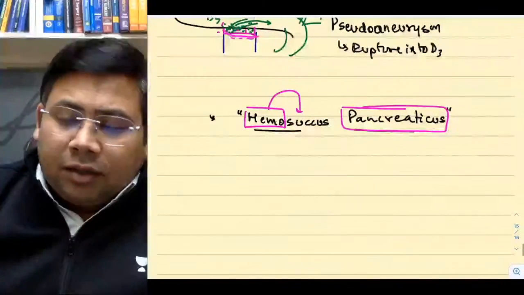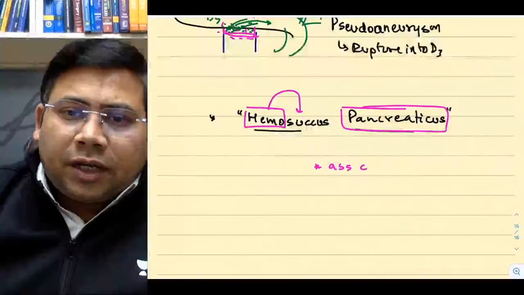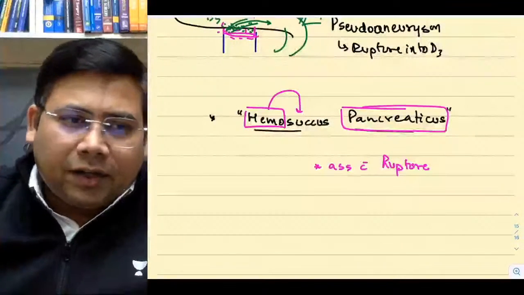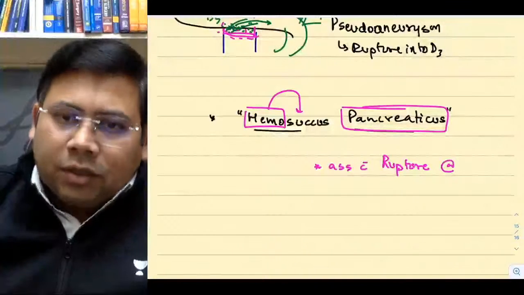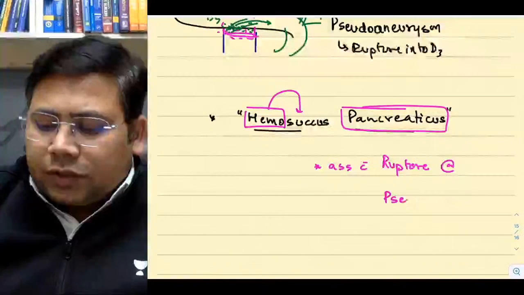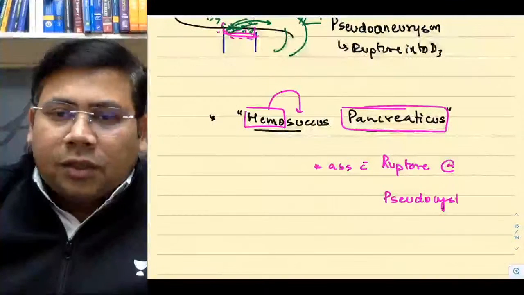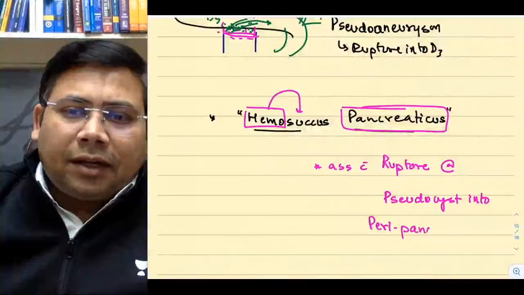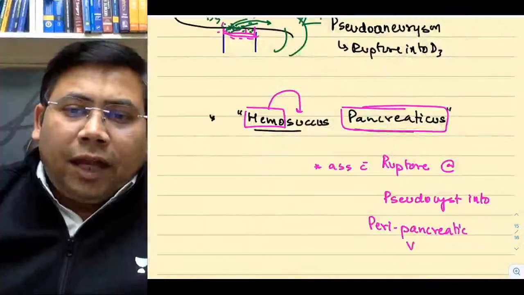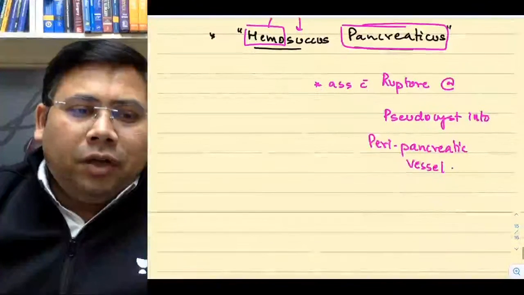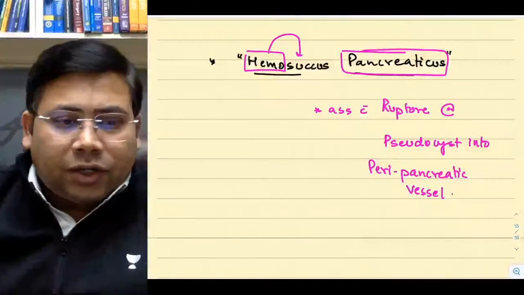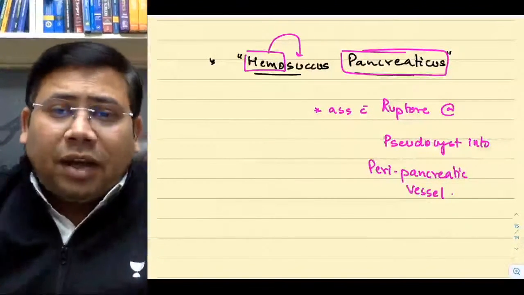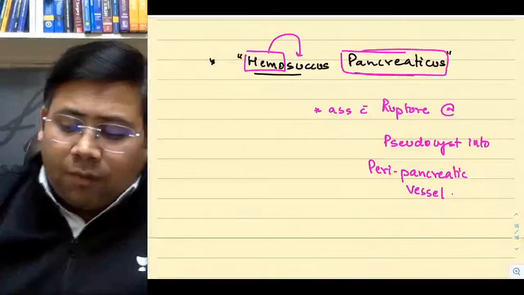How is this possible? This is associated with rupture of a pancreatic pseudocyst into a perisplenic or peripancreatic vessel. And when this happens, this is going to create a lot of things. Yes, very good, Rishabh. The most common vessel is the splenic. It's the splenic artery or maybe splenic vein. It's splenic vein more commonly seen.